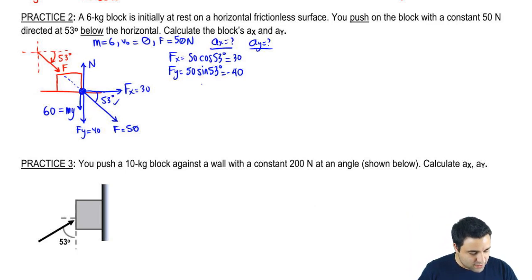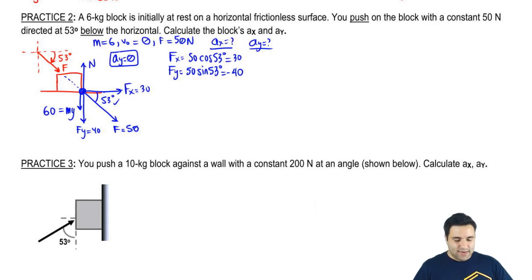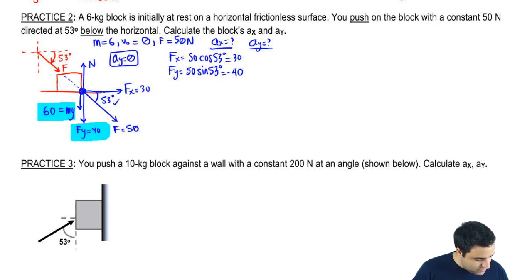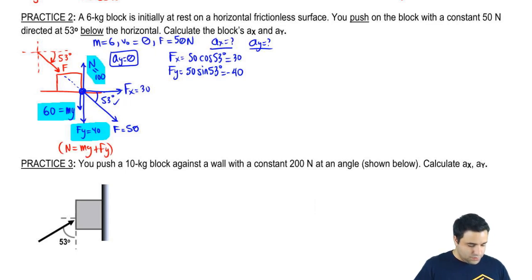So I can just say that the acceleration in the y-axis in this situation is 0. And that means that the forces in the y-axis have to cancel. I got a 60 and a 40, so my normal has to be 100. Normal has to be 100, the addition of the two. That's because in this case, normal equals mg plus Fy. Just to be clear there.